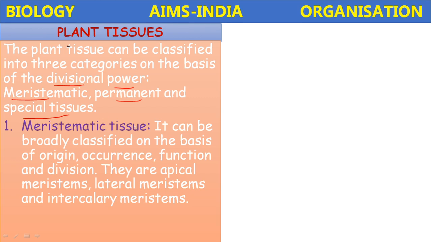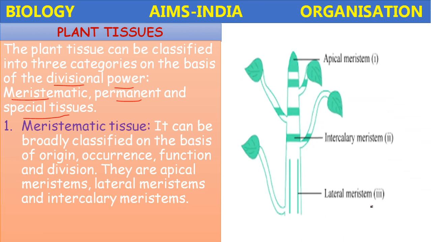Okay, meristematic tissue is the tissue which consists of actively dividing cells. So it is divided into three main types based on the origin, occurrence, and function, and even the division also. They are apical meristems, which are present below the tip of the stem and root. The lateral meristems are present in the stem. Intercalary meristems are also present in the stem, in different regions.